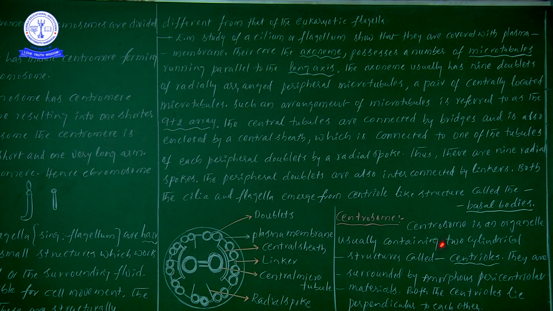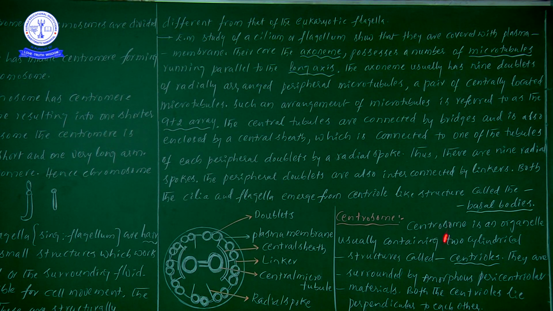The centrosome is a cell organelle, usually containing 2 cylindrical structures known as centrioles. If you take one particular cell organelle, the centrosome, there the 2 cylindrical structures are known as centrioles. Now they are surrounded by amorphous pericentriolar materials. Here we have written 5 or 6 important lines, so try to remember all of them.